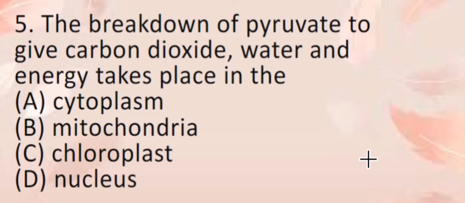Coming to question 5. The breakdown of pyruvate. Pyruvate means nothing but pyruvic acid. It can be named like that. See, malic acid, malate, oxalic acid, oxalate, pyruvic acid, pyruvate. So both these names indicate the same chemical, pyruvate or pyruvic acid, to give carbon dioxide, water and energy. We know it is the aerobic respiration, where we get carbon dioxide and water as the final product with a large amount of energy. So where is it taking place? Aerobic respiration takes place in two parts of the cell.